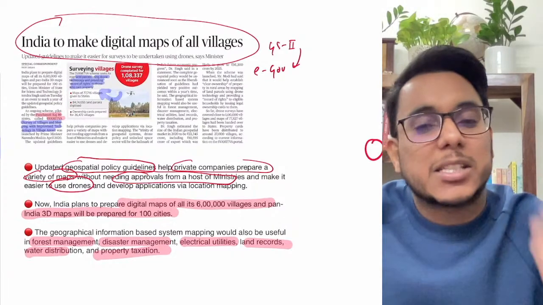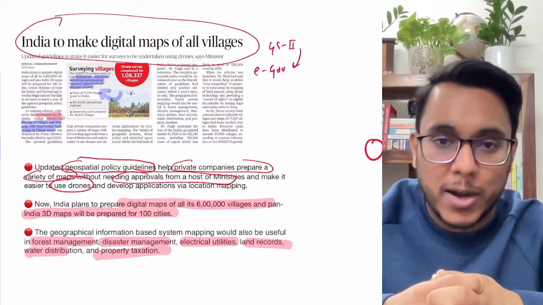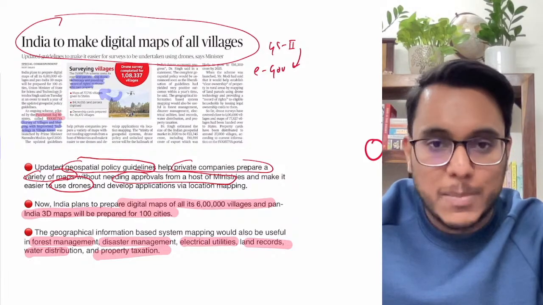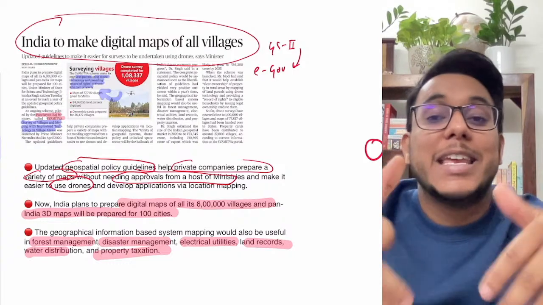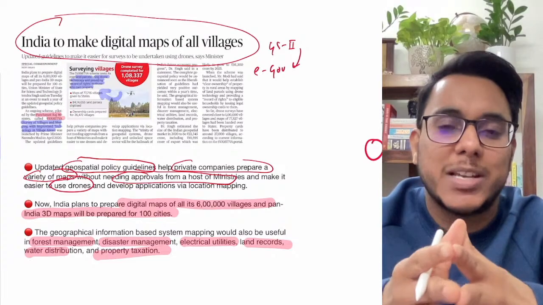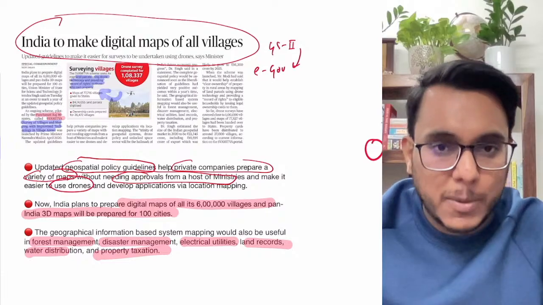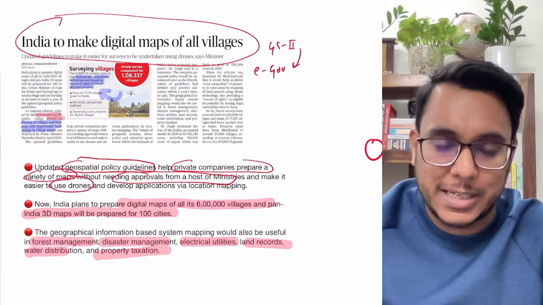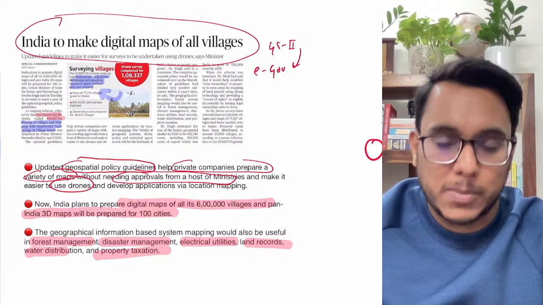So over the next few years there will be a lot of digitization of maps, because the Svamitva scheme is there, the updated geospatial policy guidelines have come, and even the Ministry of Civil Aviation has directed different ministries to use drone technology for different purposes. So a lot of digital map data is being generated. That is all, guys, about this particular development.